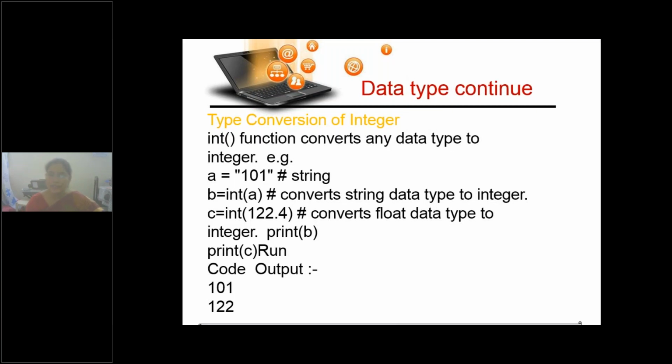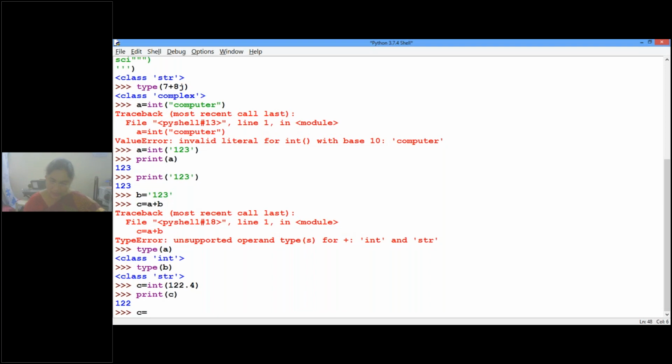Clear, children? So when a floating point value is converted into integer, if at all after decimal any values are there, truncation takes place. It is not rounding. See, for example, rounding when will we do in general terms? If a value is above 5, 6, 7 something, we will round, na?